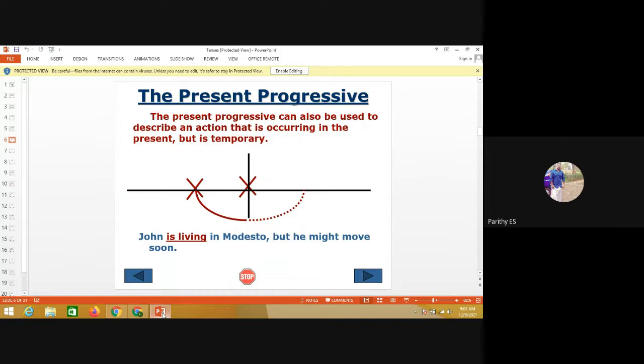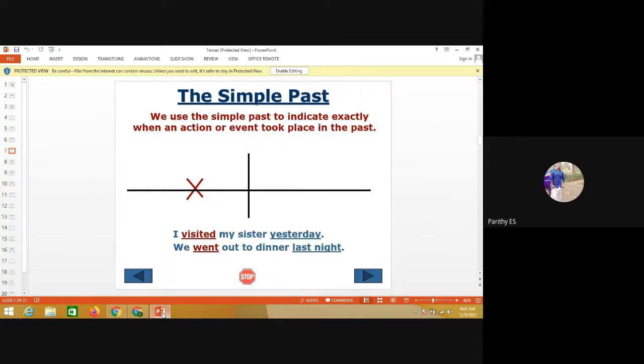Present progressive can also be used to describe an action that is occurring in the present but is temporary. See the example: John is living in Modesto, but he might move soon. So these are the examples for present progressive. Simple past: we use the simple past to indicate exactly when an action or event took place in the past. See, I visited my sister yesterday. We went out to dinner last night.